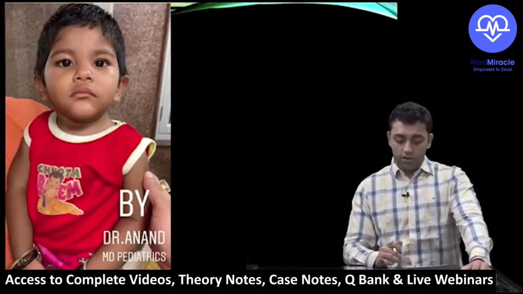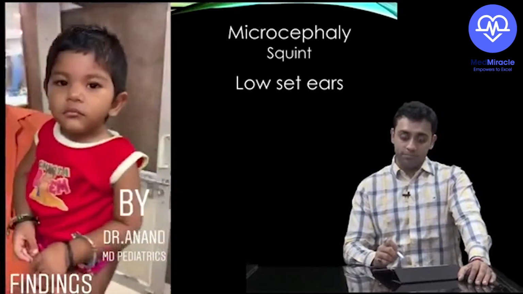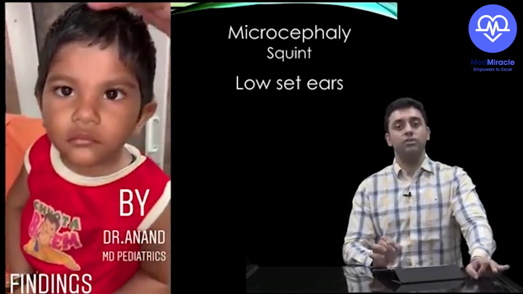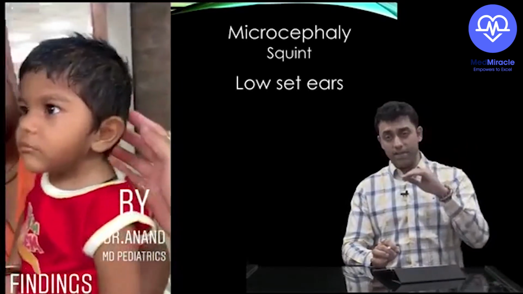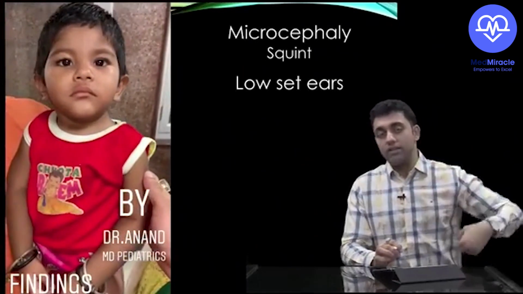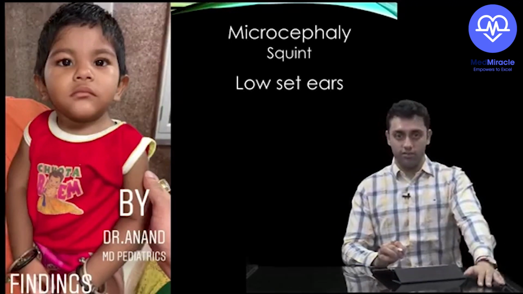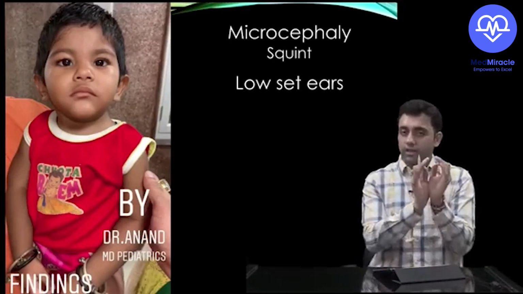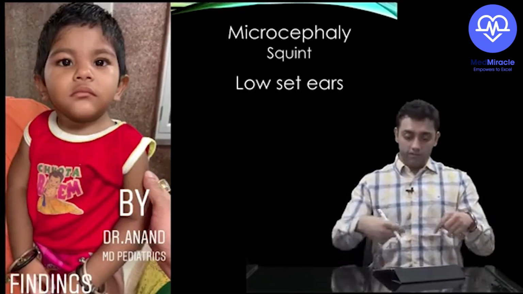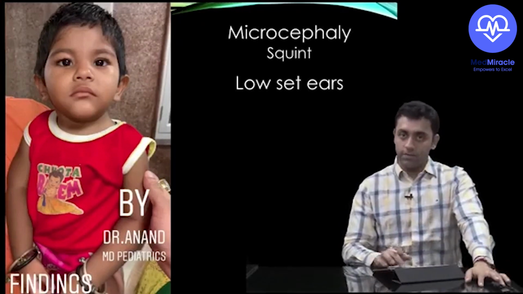Yes. So what we saw in the baby was this. This baby had microcephaly, abnormal deviation of the eyeballs, nothing but squint, and low set ears. Also, in pediatric neurology, when this video comes again, this baby had a low hairline and spina bifida occulta also. What spina bifida occulta is will come in pediatric neurology. Are you understanding? I just wanted to show you a glimpse of how microcephaly looks. Maybe for you microcephaly is not visible, but once you take proper anthropometric measurements, it will be visible to you.